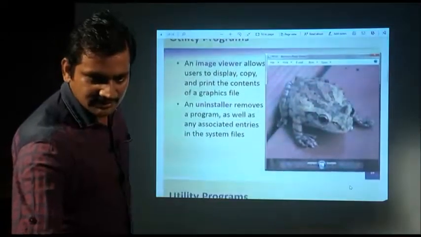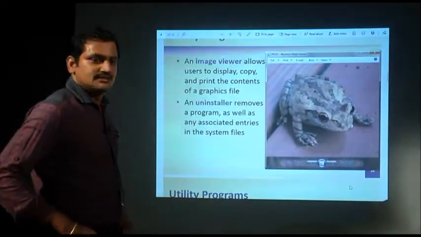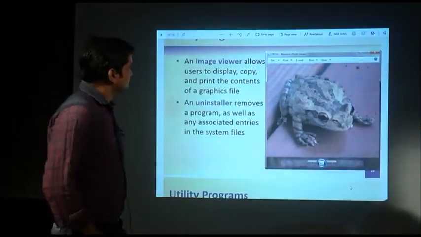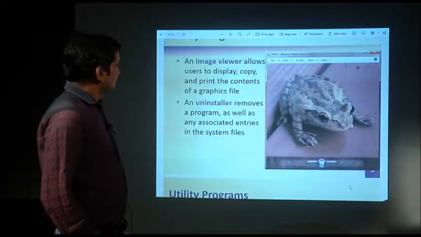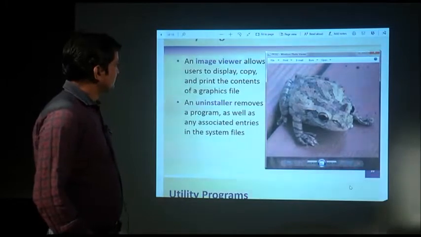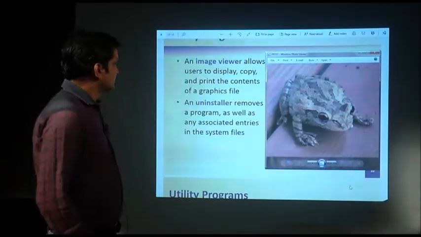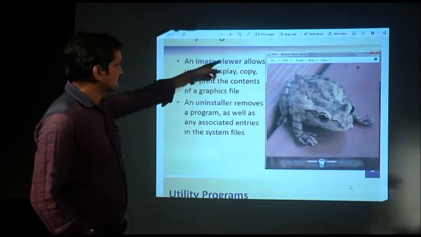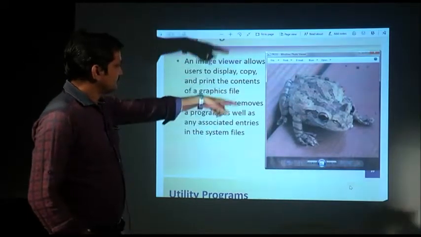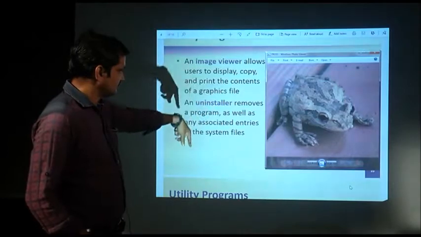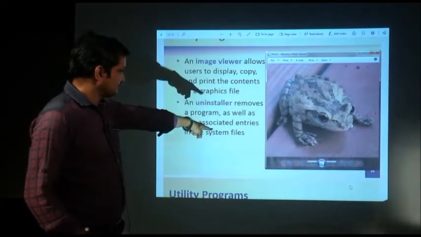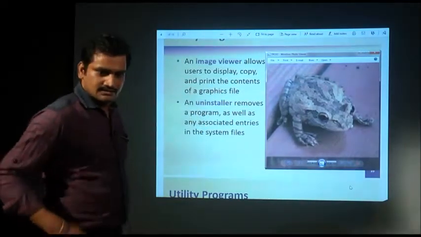the next utility program is the image viewer. This utility program helps to display an image, copy the image, and print the image also. As you can see, this is the image viewer window, the photo viewer. In this window a picture is opened, and using this application we can enlarge the size of the picture.